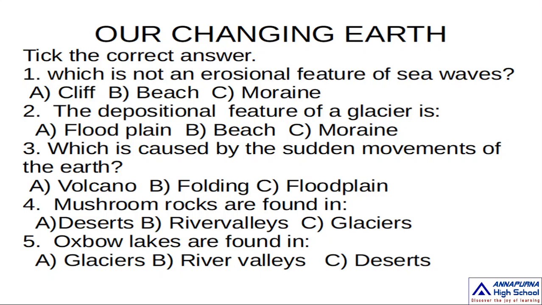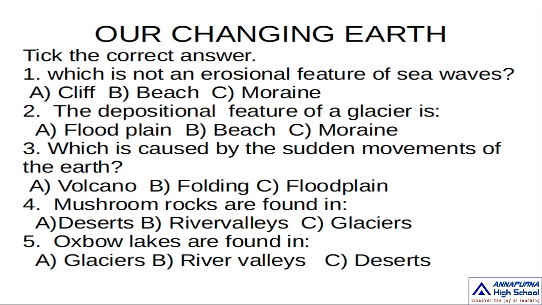Here "not" is also there. Observe the word carefully, children. A, cliff; B, beach; C, moraine. What is your answer here? Cliff and moraines are features made by the glaciers. Next, cliffs are erosional features of the sea waves. Next, beach. Beach is the correct answer. Which is not an erosional feature of the sea waves is beach.